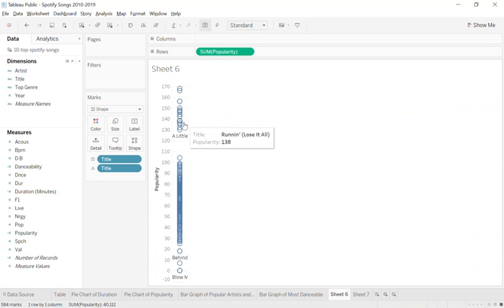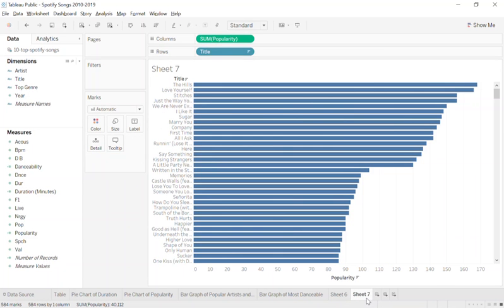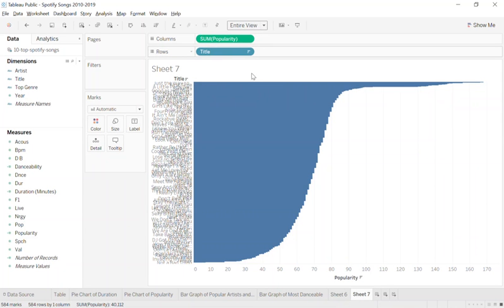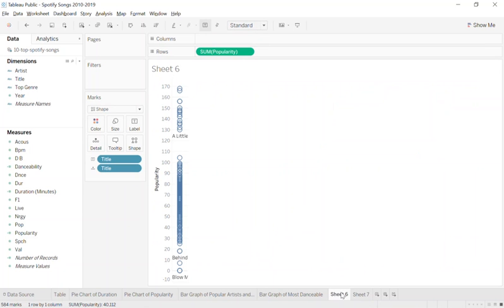What could this mean? I can put the titles on so you can see what these titles are. So that's the title, which is interesting. Is that what the title is supposed to be? Oh no, I'm sorry. Title is what we want on labels. There we go. What could this mean? Oh, how popular it is, and the more popular ones are at the top? Yeah, how popular is it, and most popular is at the top.